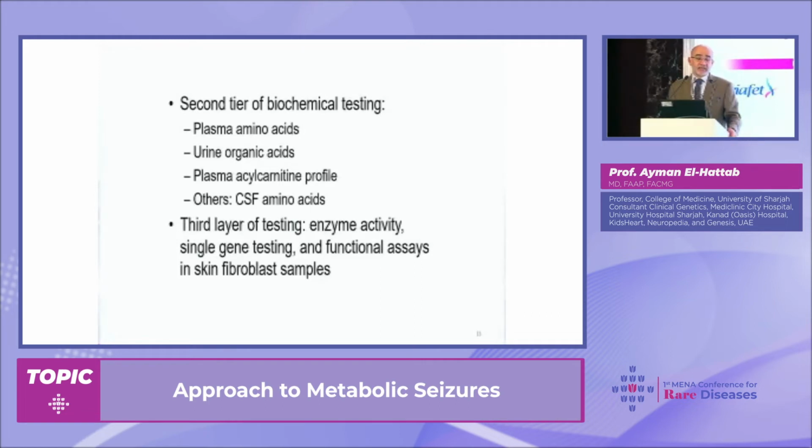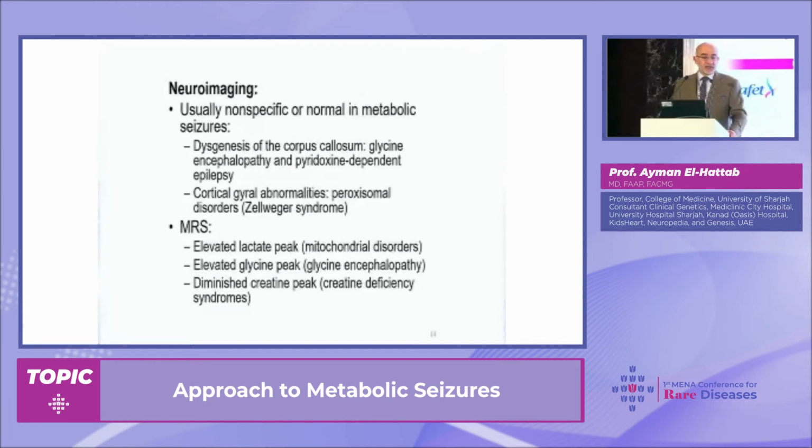Sometimes we need to take a CSF sample and do further testing like amino acids in CSF. And then if we have really strong suspicion about a certain condition, then we can confirm that by either doing a genetic test or enzymatic test.